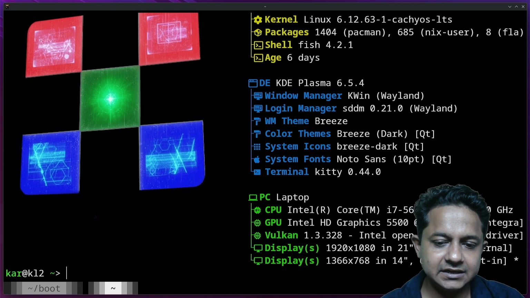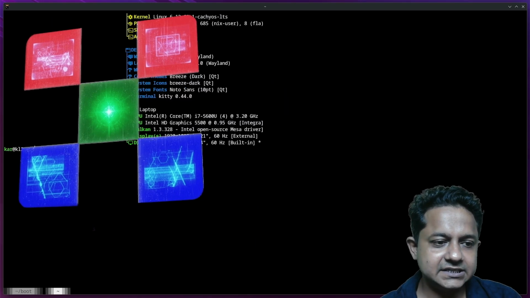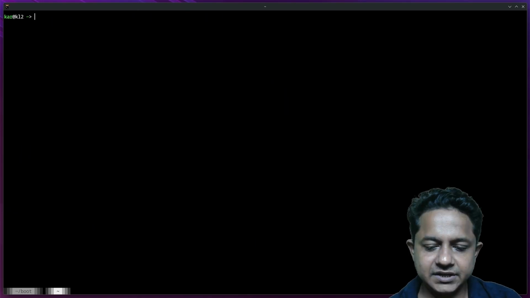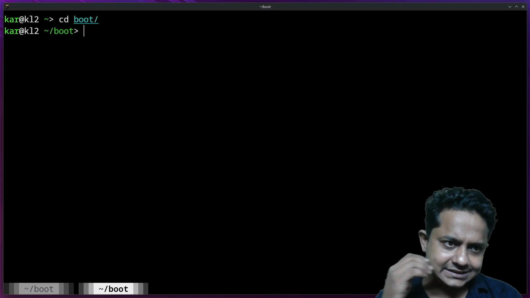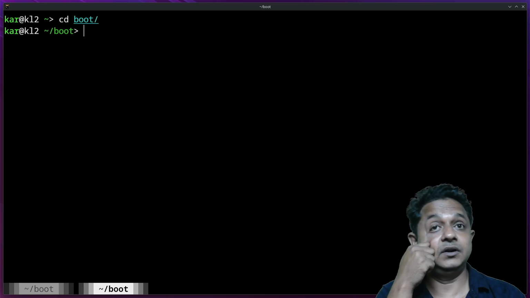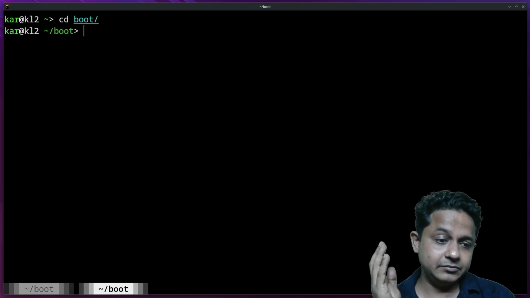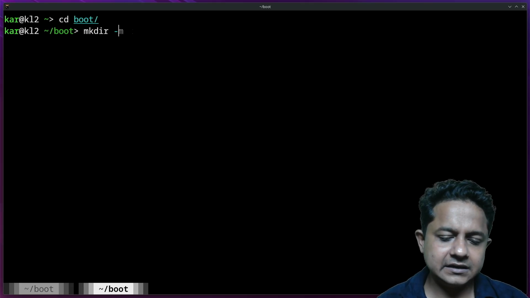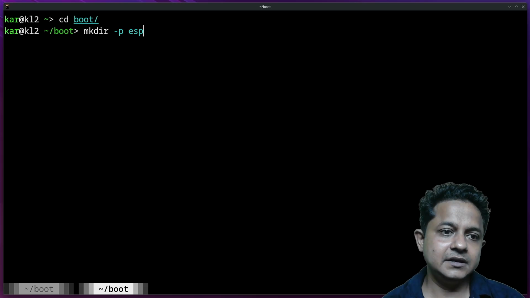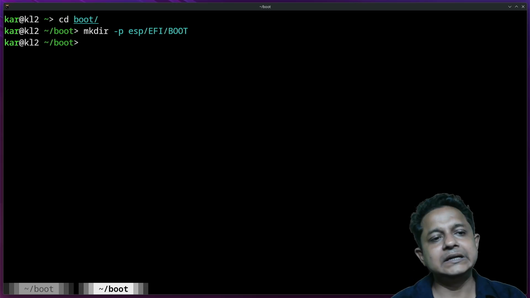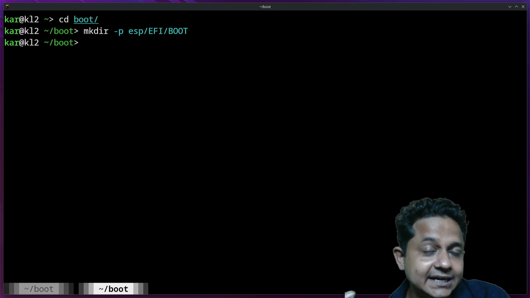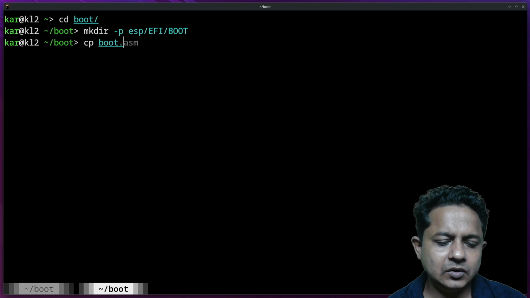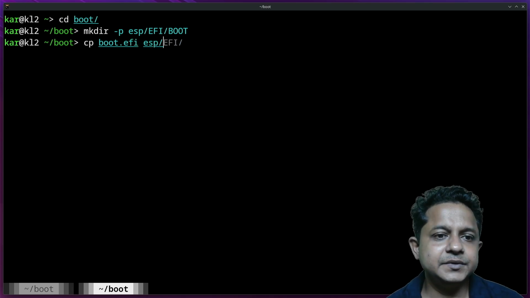Let's open another terminal. It is so big. Let's clear the screen, cd into the boot project, and let's create an ESP folder. Within that folder I will create EFI, then boot. mkdir -p esp/EFI/boot. The directory is created. Now copy this newly created EFI file: cp boot.efi into esp/EFI/boot,